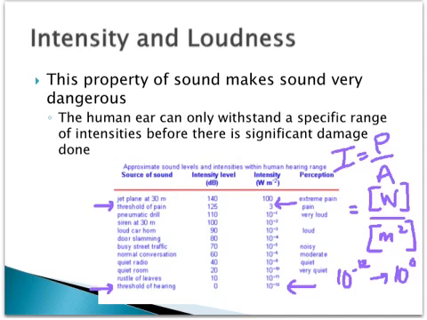You have other ones in here, like a rustle of leaves, that's 10 to the negative 11th. Notice these things go by powers of 10. Door slamming is 10 to the negative 4th. A siren at 30 meters, 10 to the negative 2nd. And a jet airplane would be 100, which is 10 to the 2nd. So it's a range in terms of powers of 10.